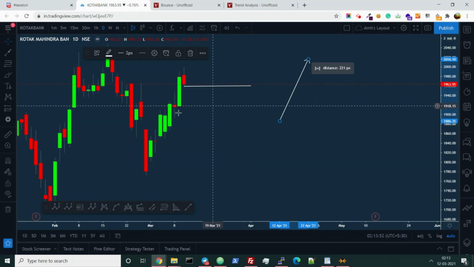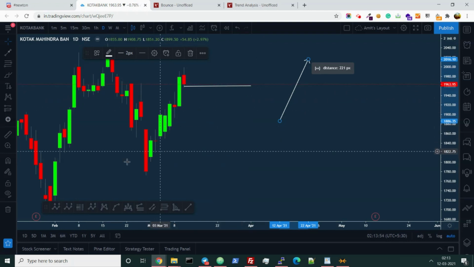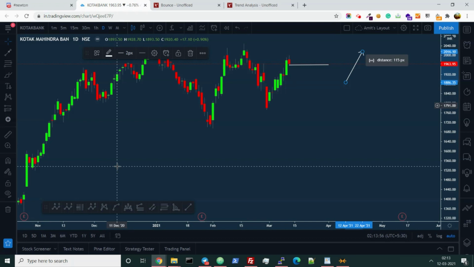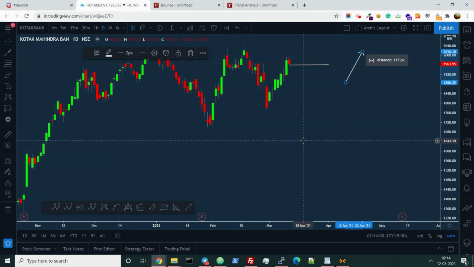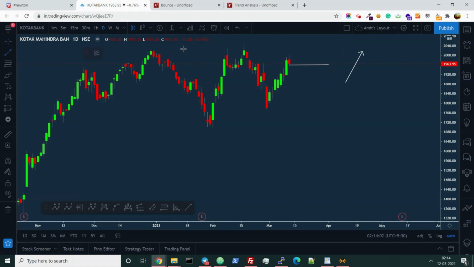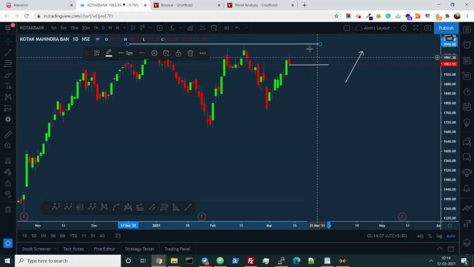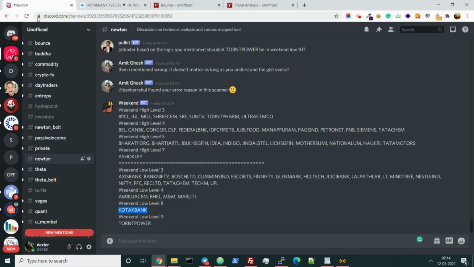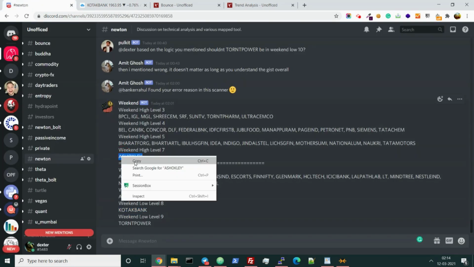What I usually do is use this in conjunction with other things like support and resistance, like other price action traders do. See, it is moving to the resistance right now. So when it goes to something like this area, I am okay to short if the previous day's low is getting broken. So right now I will not sell Kotak Bank. I shall be waiting for it to get a few more points closer to the resistance zone. Now let me analyze Ashok Leyland.